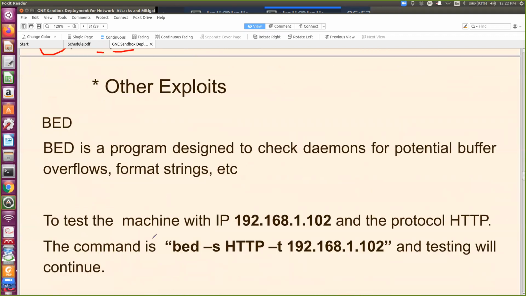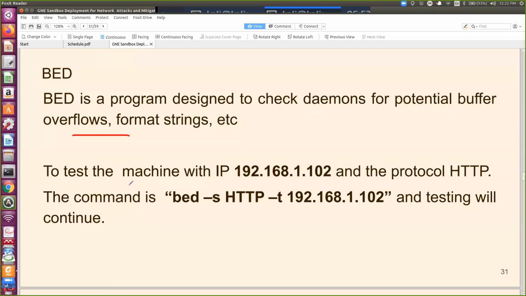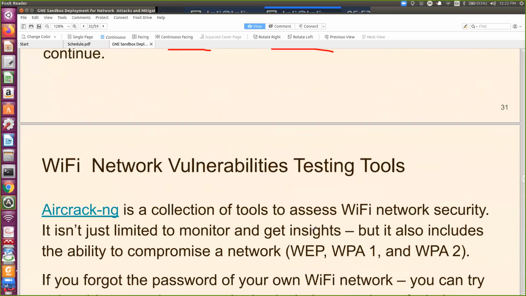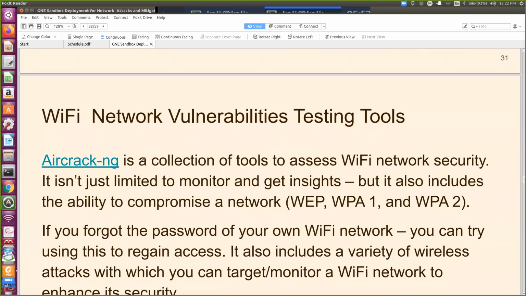This program is right now running. This is a program designed to check the daemons for potential buffer overflow, format string, etc. How to test this machine? You can give the protocol which you want to see, and the target, and testing will continue. Similarly, you can do Wi-Fi network vulnerability testing. Now it's okay. This is also a very powerful tool, aircrack-ng.